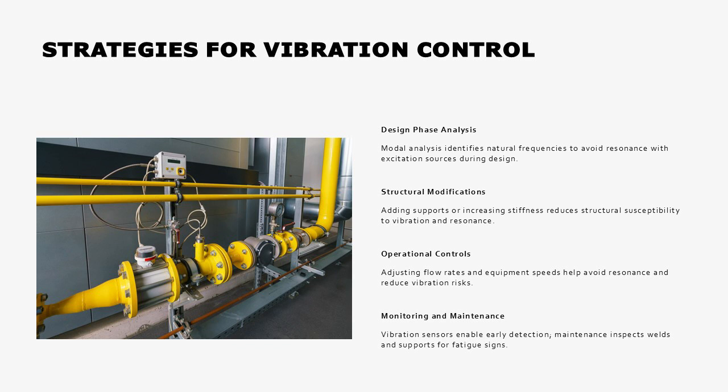Operational controls, including adjusting flow rates and equipment speeds, are effective in avoiding resonance conditions. Installing damping devices and isolation mounts can further minimize vibration transmission. Regular monitoring using vibration sensors provides early warning of potential issues, allowing timely corrective actions. Maintenance practices should include inspection of welds, supports, and small bore connections for signs of fatigue or fretting. By integrating these measures into a comprehensive vibration management program, operators can significantly reduce the risk of failures, enhance safety, and optimize system performance.